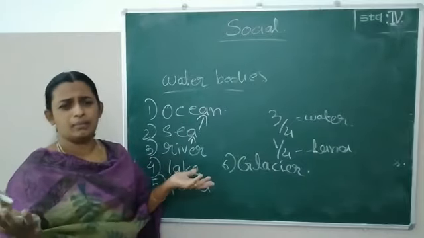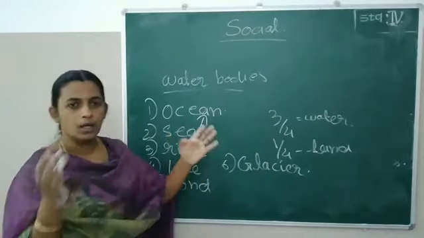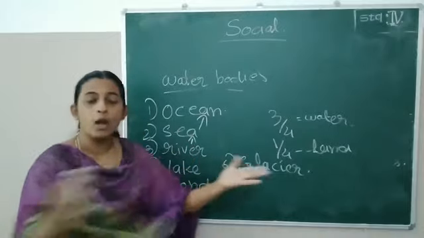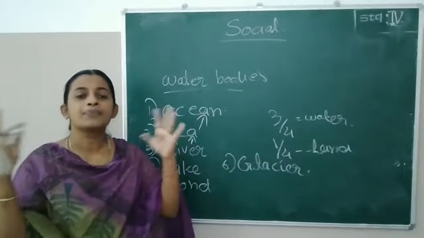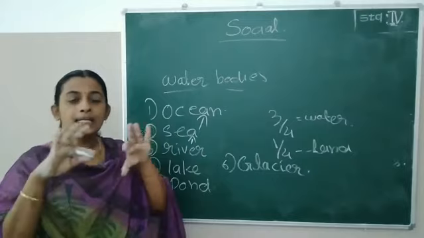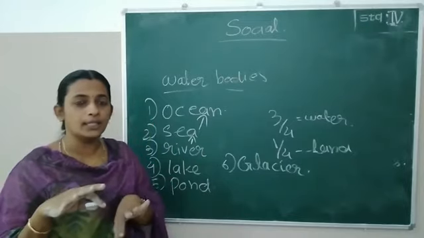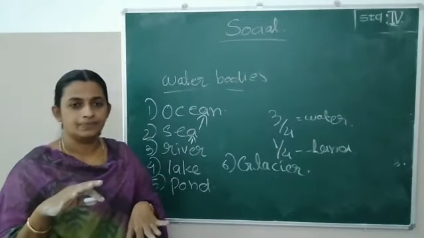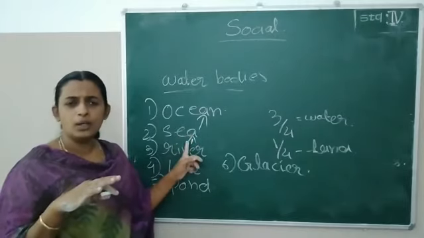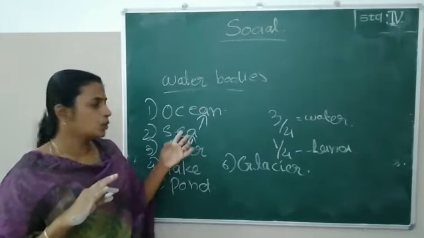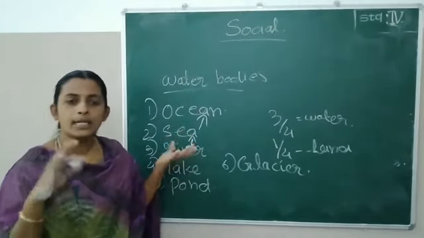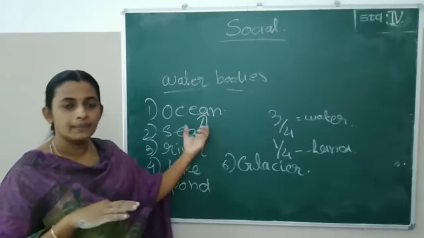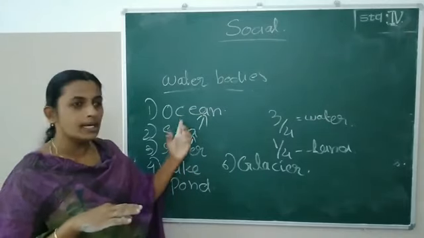Water bodies are so familiar and easy for you. Ocean is a deep and vast portion of water body. Consists of which water? Salt water. And sea also is a portion of water body consisting of salt water, but it is smaller than ocean.